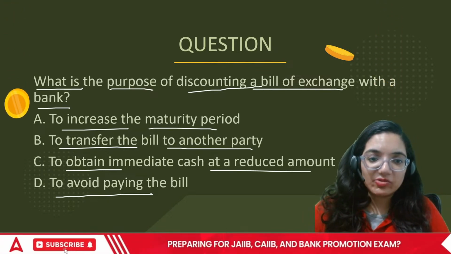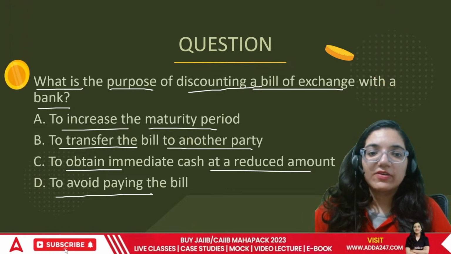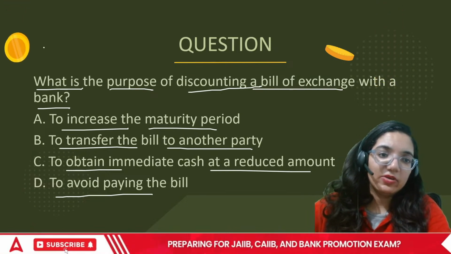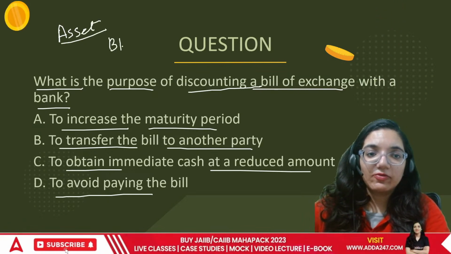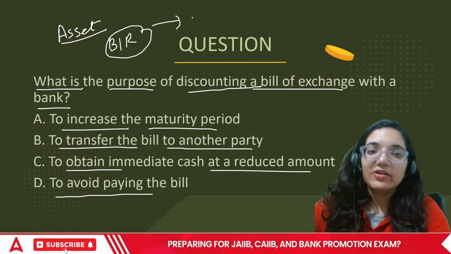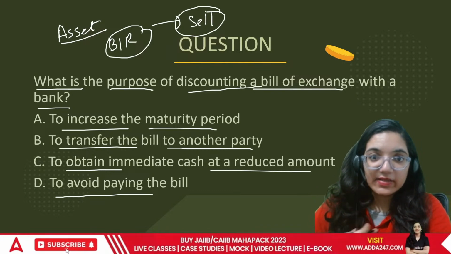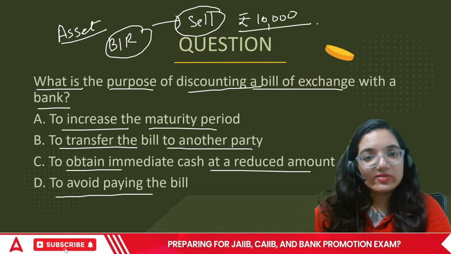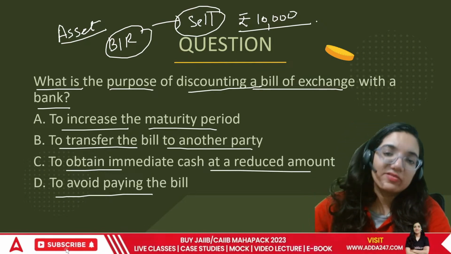When we talk about the bill of exchange, it is a negotiable instrument under which I am supposed to pay the other party after a certain period of time, right? But if you are holding the bill, you are holding it as an asset, but you need money out of nowhere, somewhere down the line, you say I need urgent money. Now you can sell this bill to the bank, and the bank will receive that money from me. Okay? For example, if it is rupees 10,000, if you held the bill, you will get 10,000. If you sell it to the bank and the bank gives you 10,000 and receives 10,000 from me, the bank is